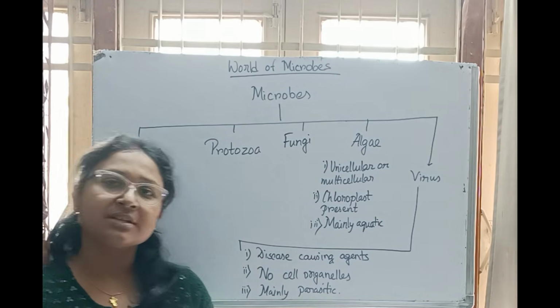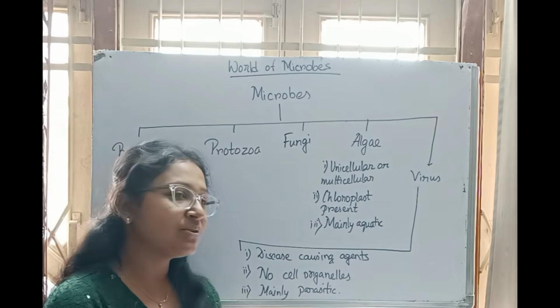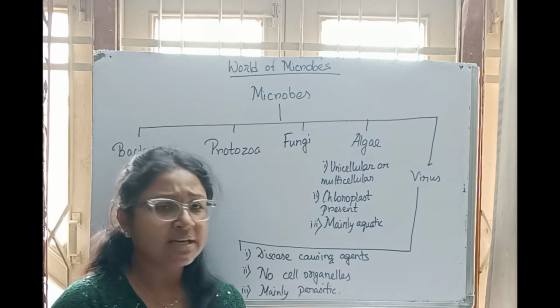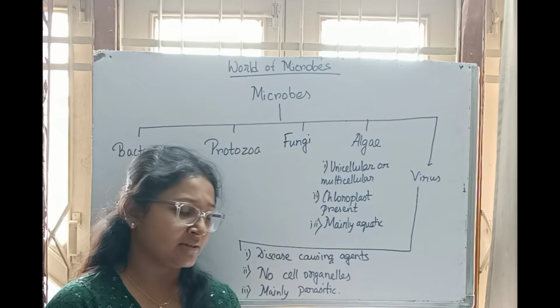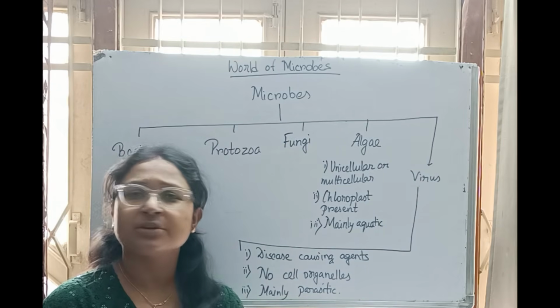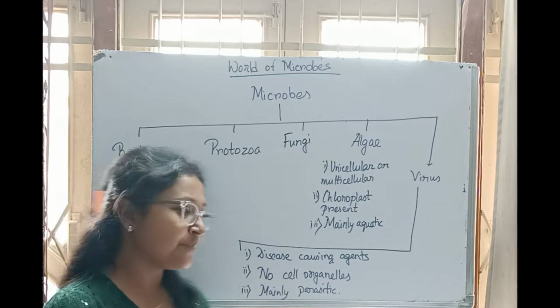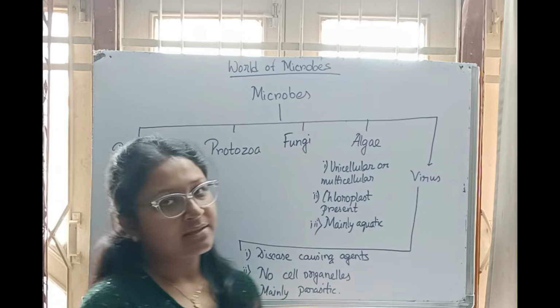They don't have a true cell. They are acellular, so that means they don't have any cell organelles, like our cells have mitochondria, chloroplast, ribosome, lysosome, Golgi body. They don't have these structures. Without these only, they are dangerous. Mainly parasitic.